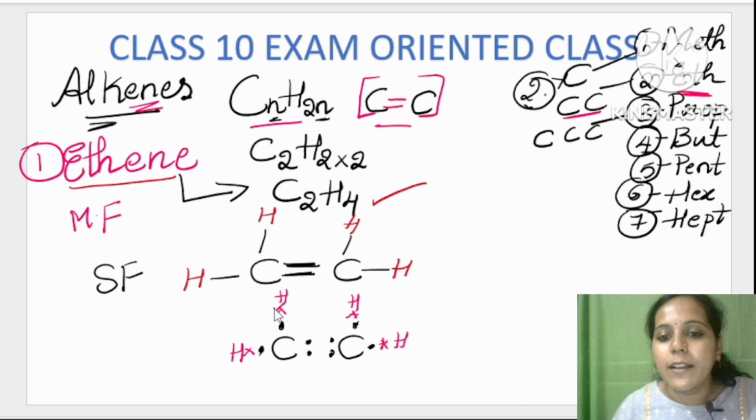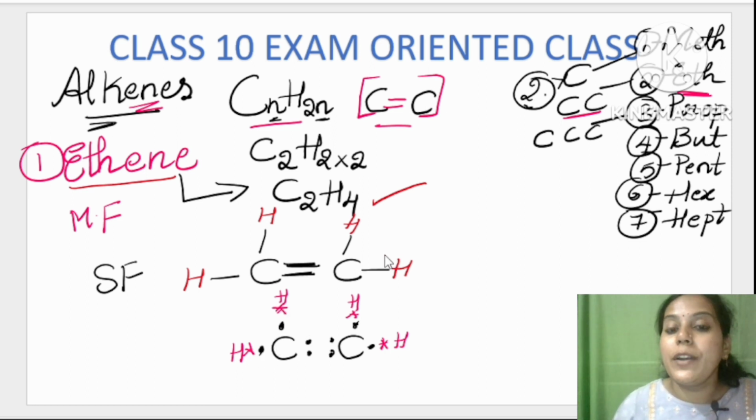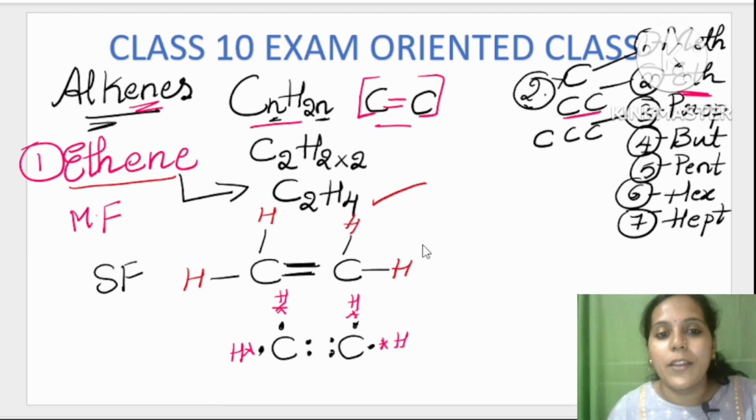I am representing hydrogen with a star mark. So to avoid the confusion, if you have written dots for carbon, write star for hydrogen. If you have written dots for hydrogen, then write star for carbon. It's your choice. So this is all about alkenes.